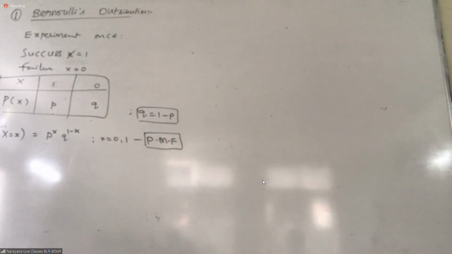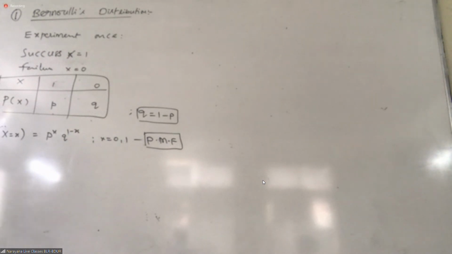Here the random experiment is conducted only once and the outcomes are success or failure. Only that, success or failure. Probability of success is P. Probability of failure is what? Q. Got it, all of you?